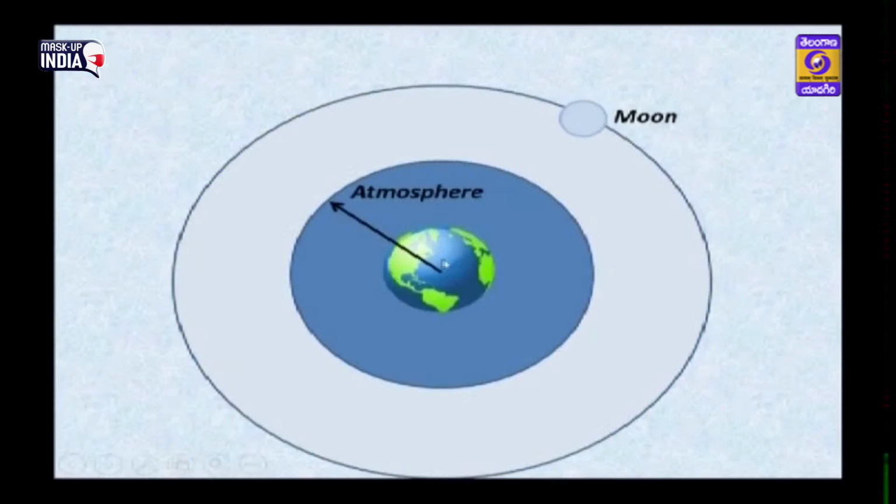Field is three dimensional. The earth has an atmosphere, and the atmospheric particles are under the gravitational force. So we can say that the earth's gravitational field is three dimensional. If you go to the US, to China, or to Australia, you will find the atmosphere everywhere. The atmosphere surrounds the earth. The gravitational force produced by the earth is three dimensional.